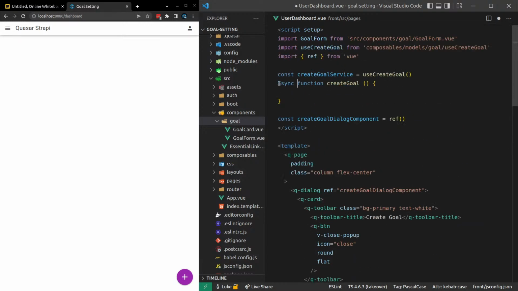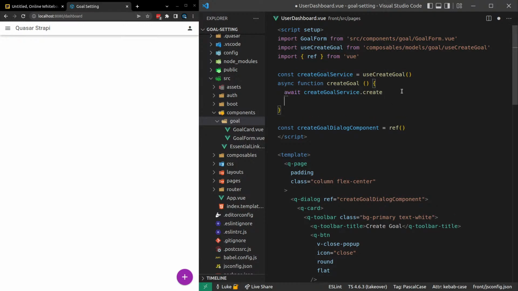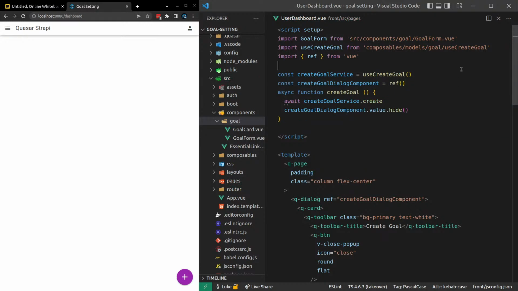This is going to be asynchronous. And then we can say create $service.create. We'll await that. And then we'll grab our dialog. There it is there. And we'll say .hide to hide that dialog. So now I can throw this up here. And this is looking like it needs to be extracted into its own file, which I'll almost certainly do here.